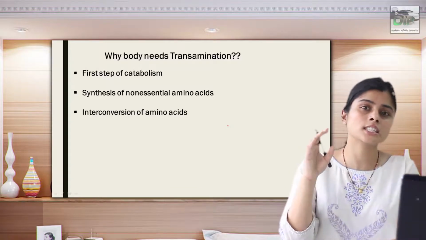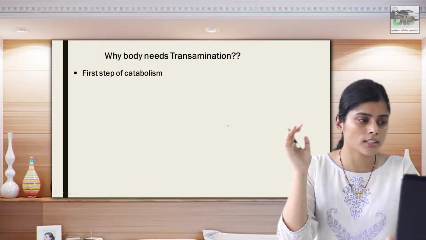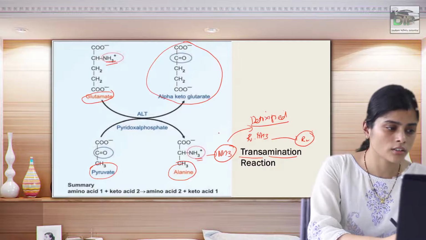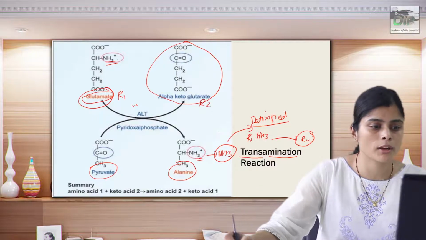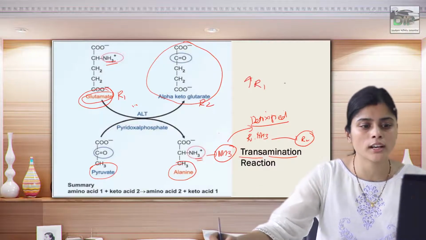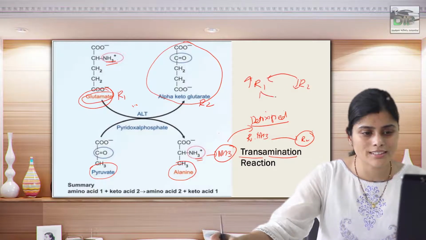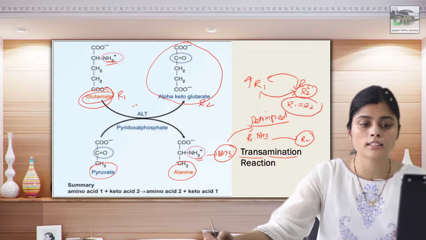The third one is interconversion of amino acids. For example, if you can see this example, suppose this is one amino acid and this is another amino acid. If you have more amount of R1 and less amount of R2, this R1 can be interconverted to R2 so that it becomes equal, or their demand is fulfilled.